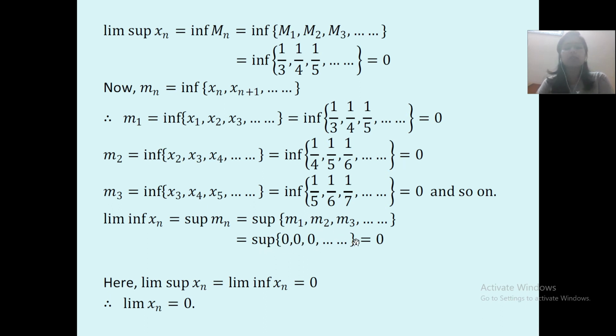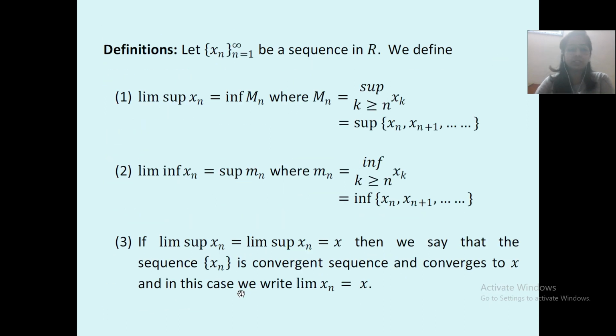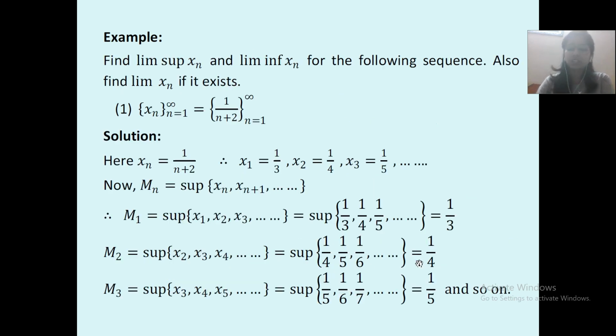Now supremum of 0 is 0. Over here we have proved that limit supremum xn is equal to limit infimum xn equal to 0. બંને same છે. Therefore limit xn equal to 0. So આ કઈ sequence થઈ? જો અહીંયા પાછળ definition માં, it is a convergent sequence. Convergent sequence ક્યારે કહેવાય? જ્યારે limit supremum xn is equal to limit infimum xn equal to x. એટલે બંનેની વેલ્યુ જ્યારે સેમ આવે ત્યારે તમે કહી શકો that it is an convergent sequence.